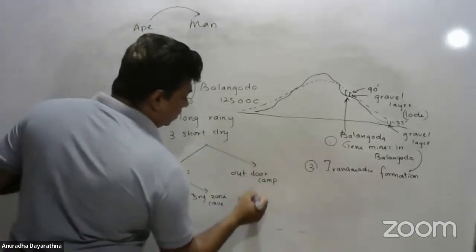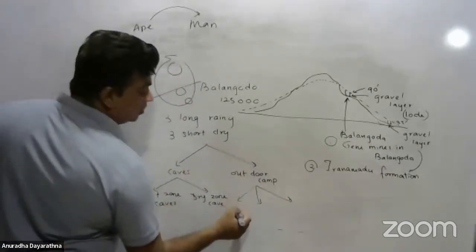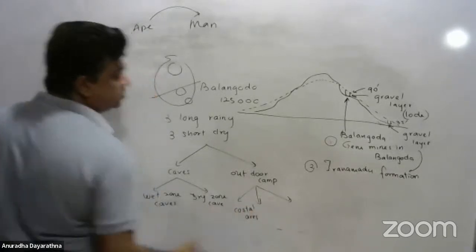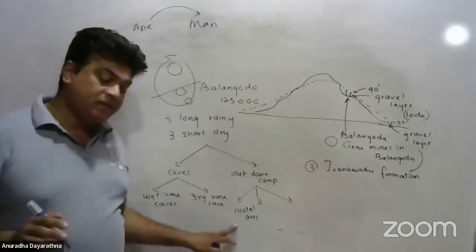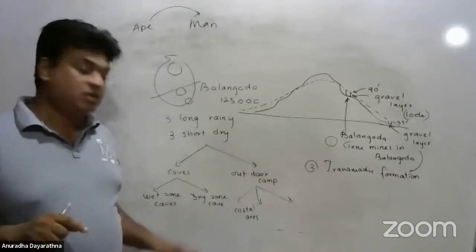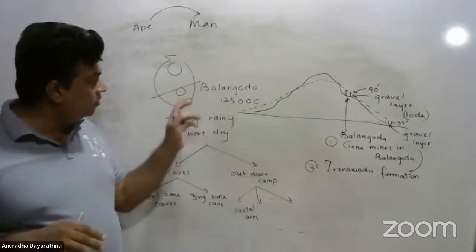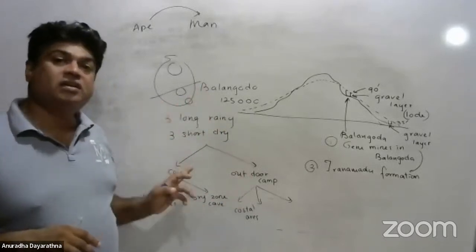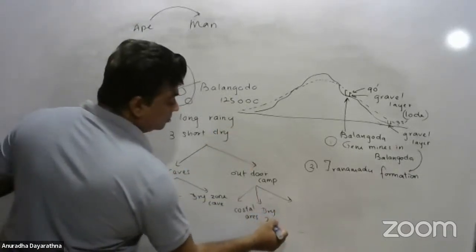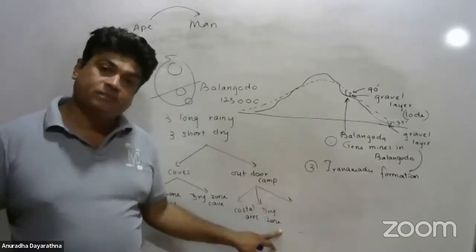Outdoor camps we can divide into three categories. One is outdoor camps in coastal areas. There are places where we find evidences about outdoor camps in coastal areas: Minihagalkanda, Bundala, and Patirajawela. They are located here in the coastal areas of Sri Lanka. And then in the dry zone also there are some outdoor camps. One such example is Dillanbe Palace.